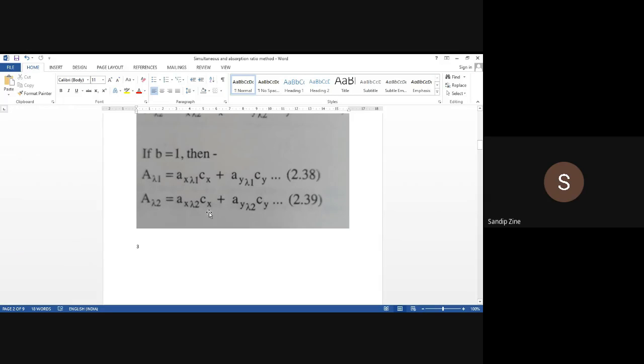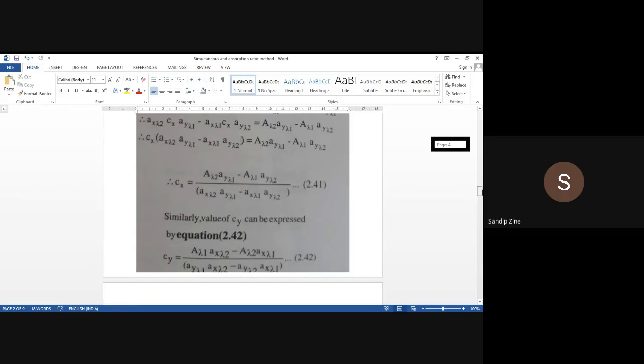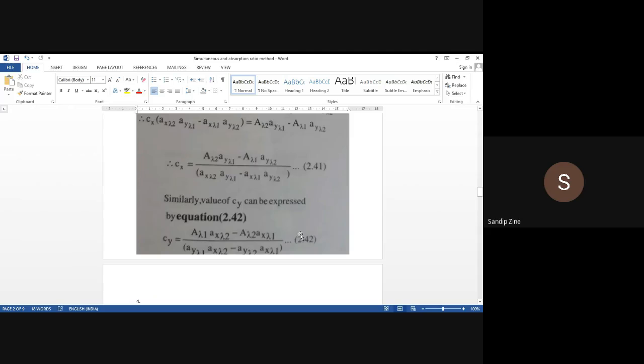The simplified expressions of Cx and Cy we get in equation number 2.41 and equation number 2.42. So these will be the formulas to find out concentration of x and concentration of y. Now this method is restricted to a binary mixture or a mixture containing a limited number of components, since one has to solve n number of equations to find the concentration of n number of components in the mixture.